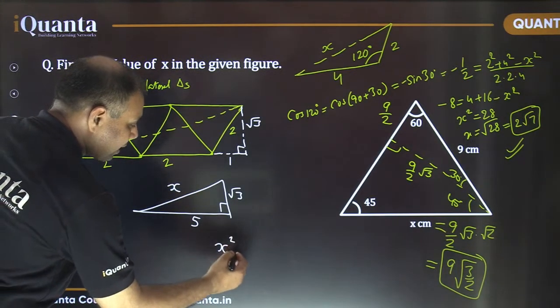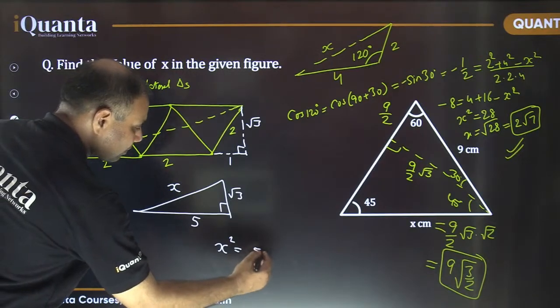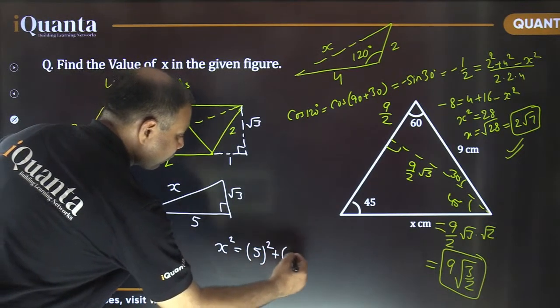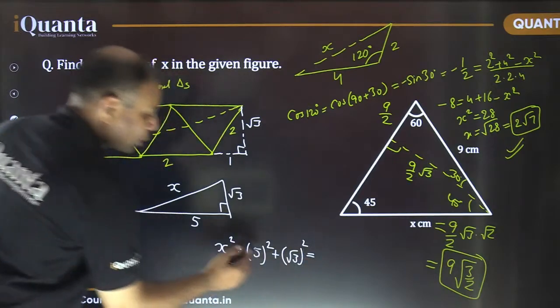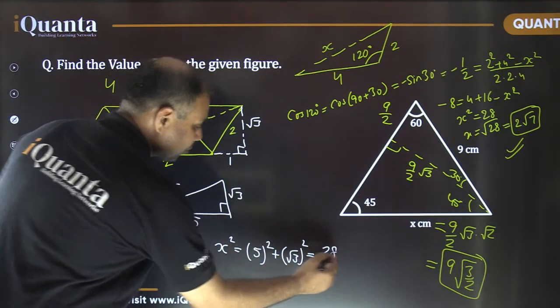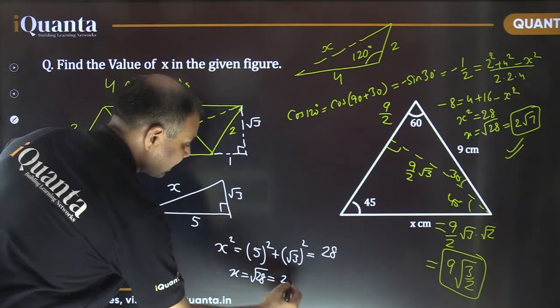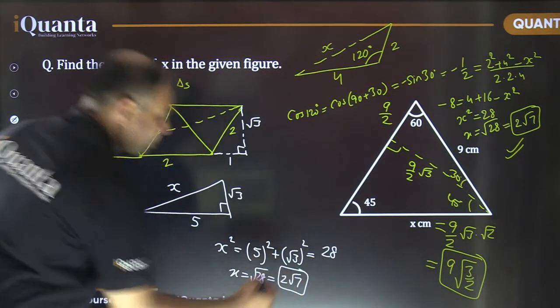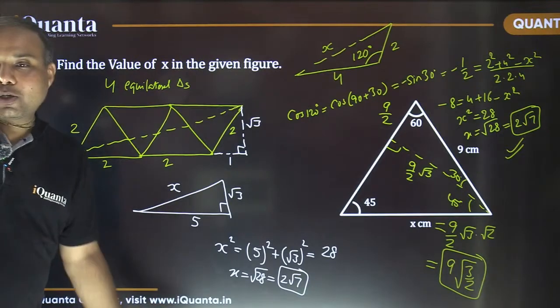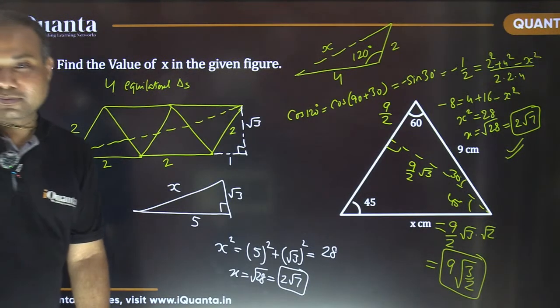So x square equals 5 square plus square of root 3. That is 25 plus 3, that is 28. So x comes out to be root of 28, or the same 2 root 7. Now, which method to adopt? It's your choice. Okay?